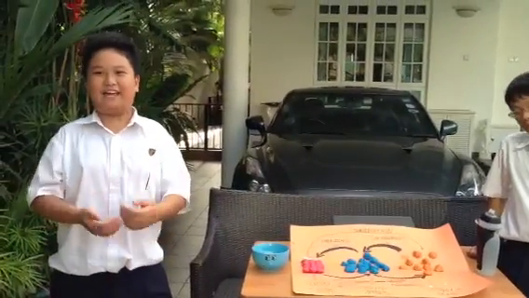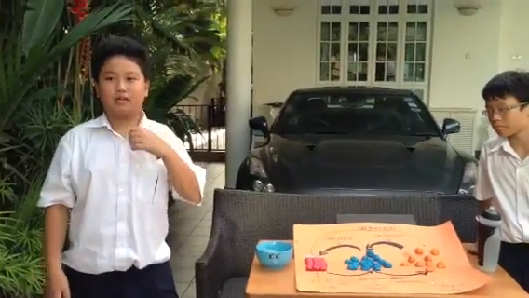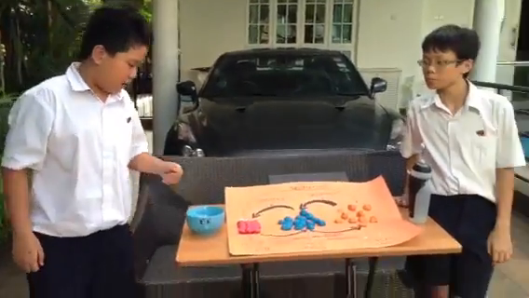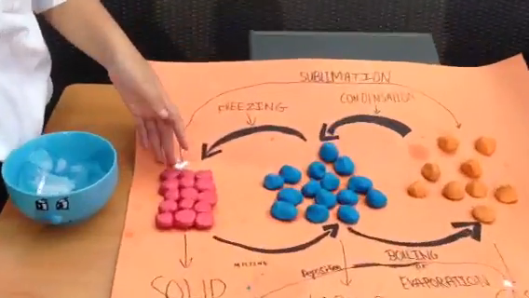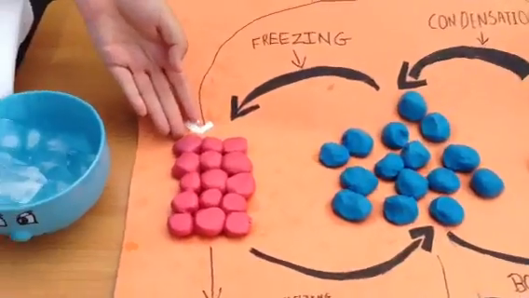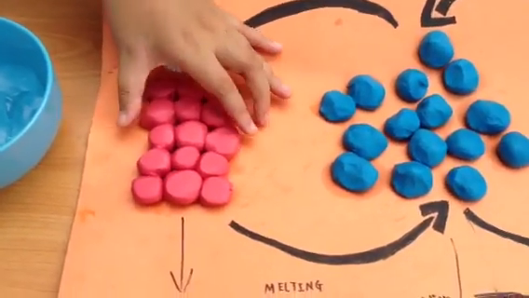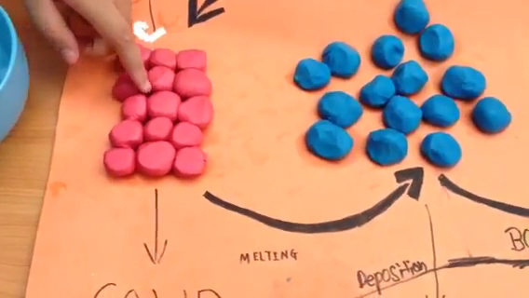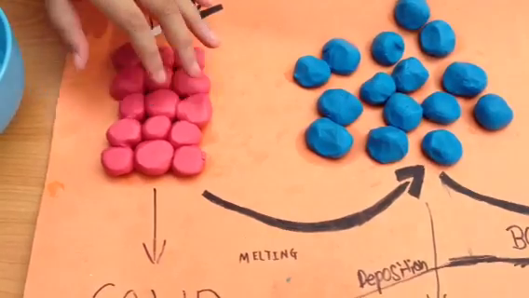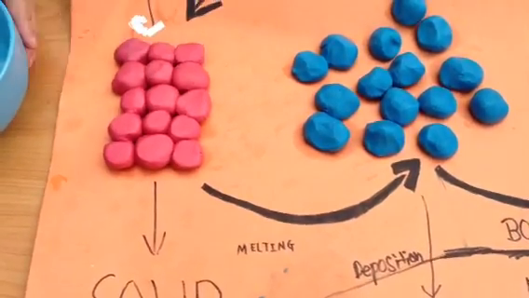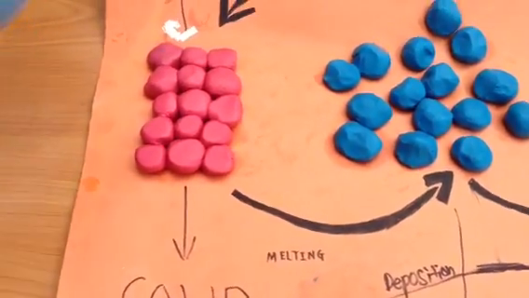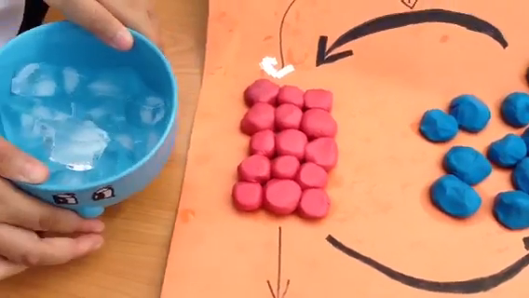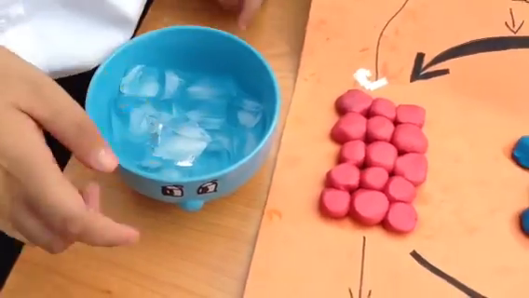like without any animation. With plasticine, we have managed to form the different particles of solid, liquid and gas. For solid, as you come closer, you will see the solid. It is closely packed together with little air spaces only. And an example of a solid is, as you can see, these cubes of ice.